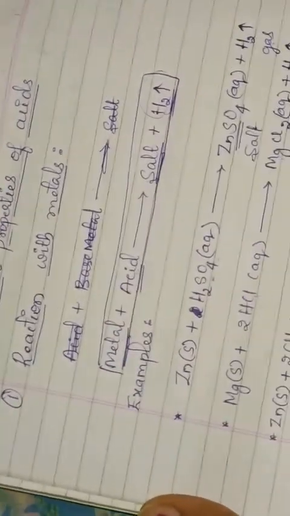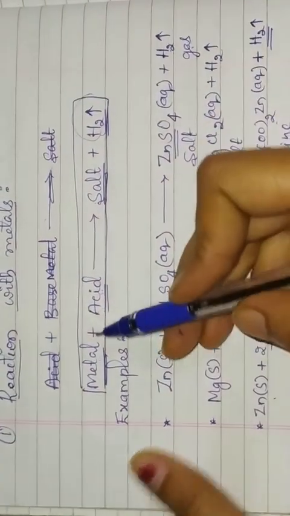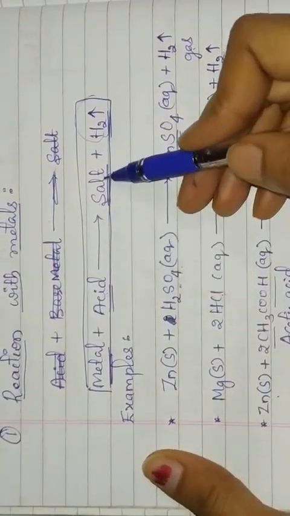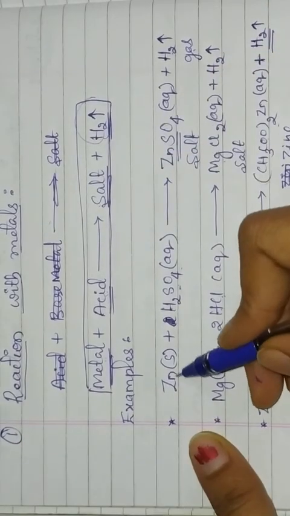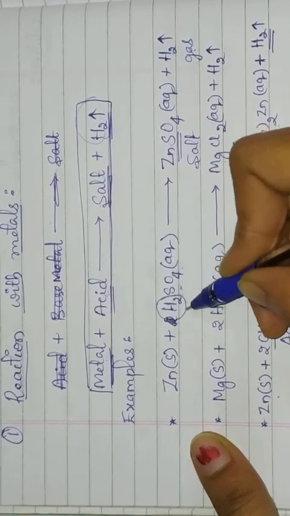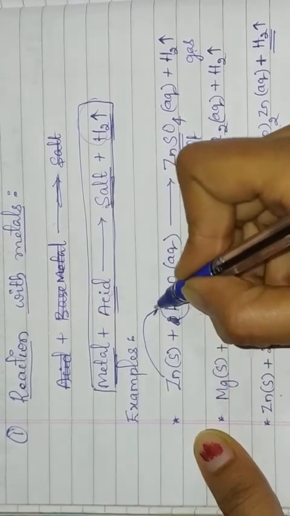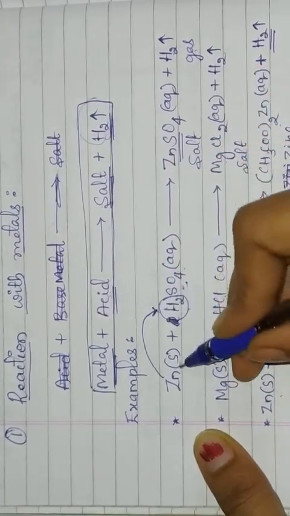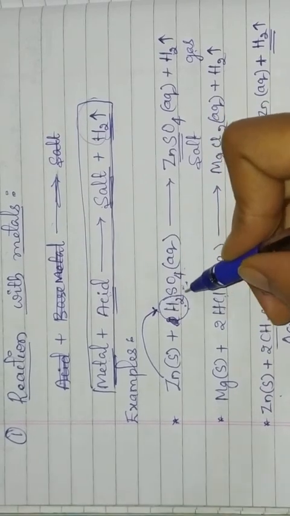But if you observe the first chemical property, that is the reaction between metal and acid, here salt and hydrogen gas are released. So see here, this zinc will replace the hydrogen present in the sulfuric acid. This zinc will displace this hydrogen which is present in the sulfuric acid.